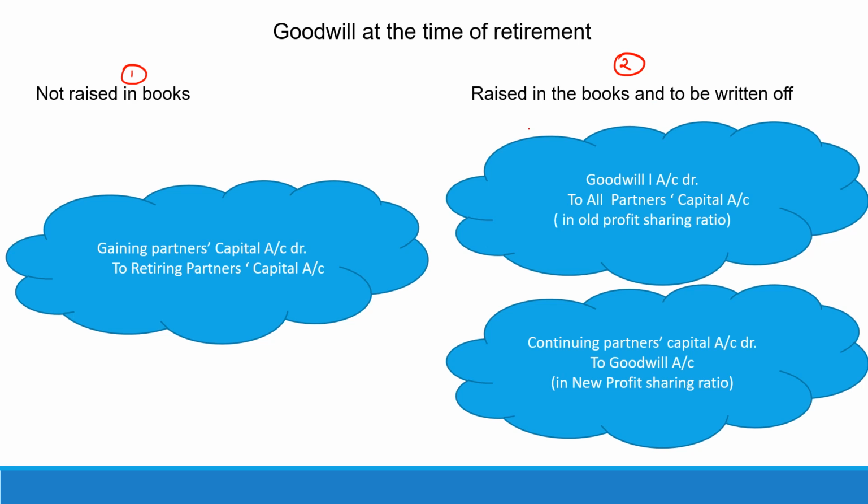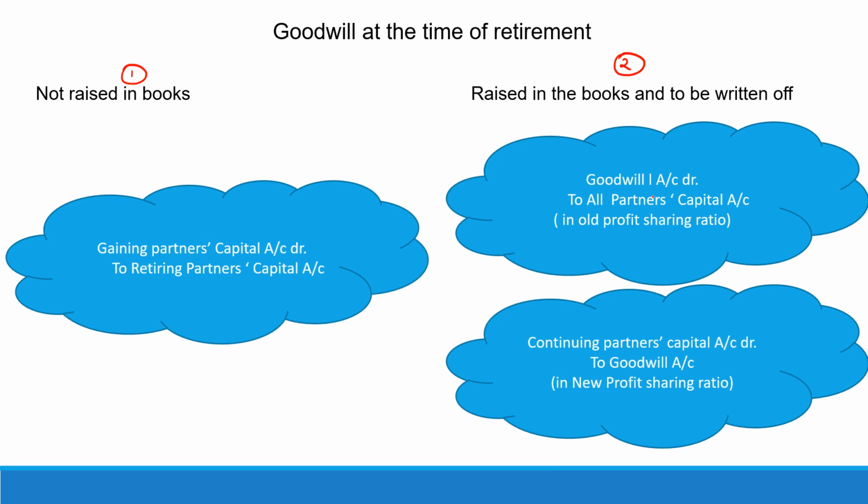So what would be the journal entries and accounting treatment when they have given you such a case? If the goodwill is valued at the time of retirement and it is not raised in the books, we already know we would adjust it through the partners' capital accounts, and the entry would be gaining partners' capital account debit to retiring partner's capital account. But if they say that you have to raise the goodwill in the books and thereafter write it off, then you would debit the goodwill account. You have created the goodwill and you would credit all the partners' capital accounts in the old profit sharing ratio.